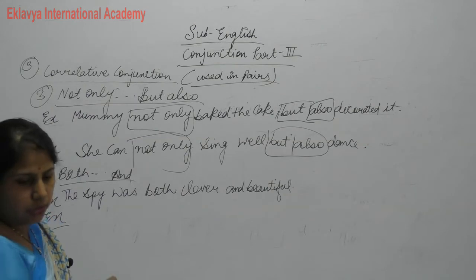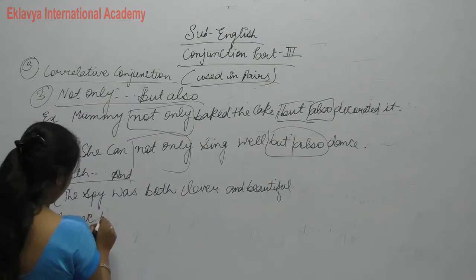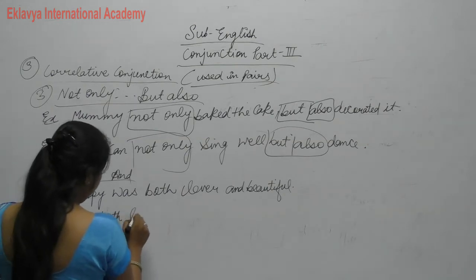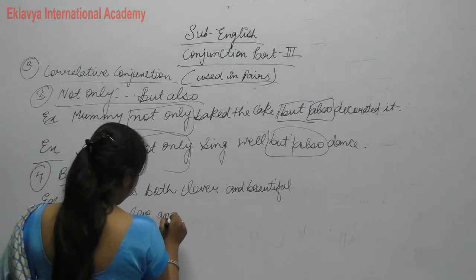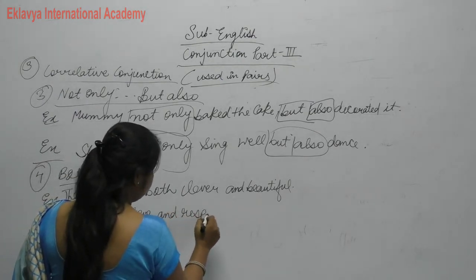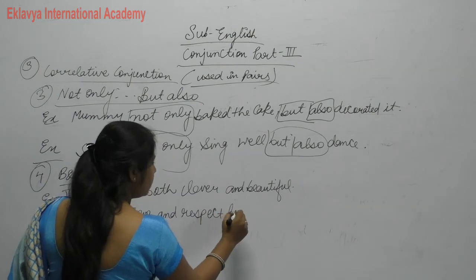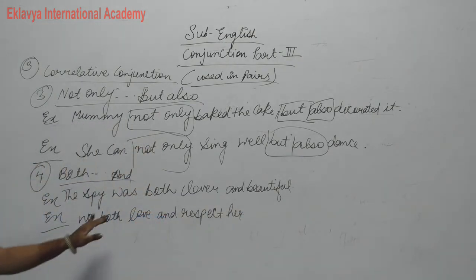Next, we both love and respect her. Clear? So this way we use "both and".